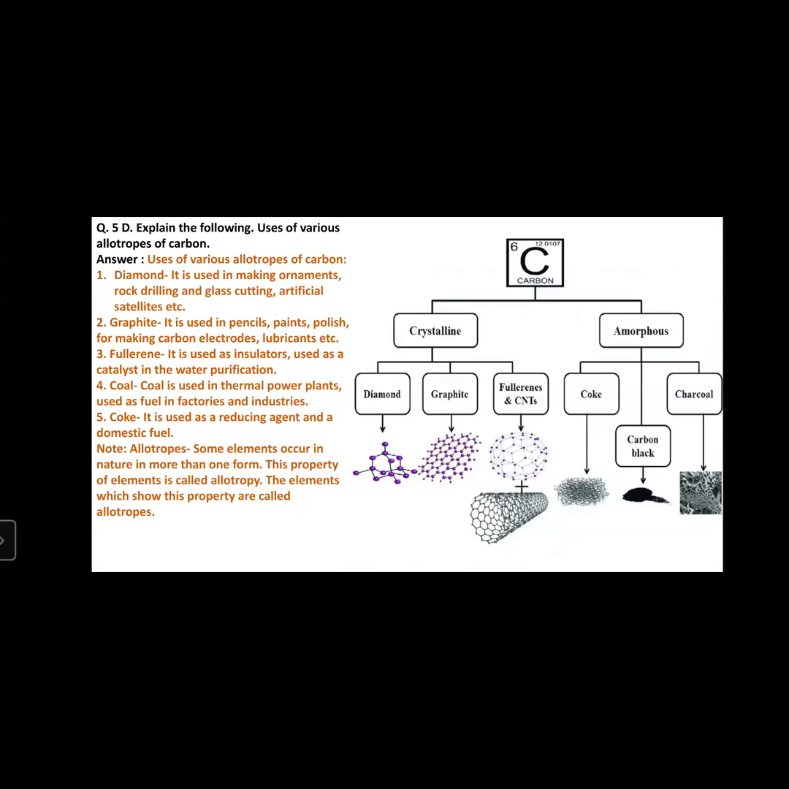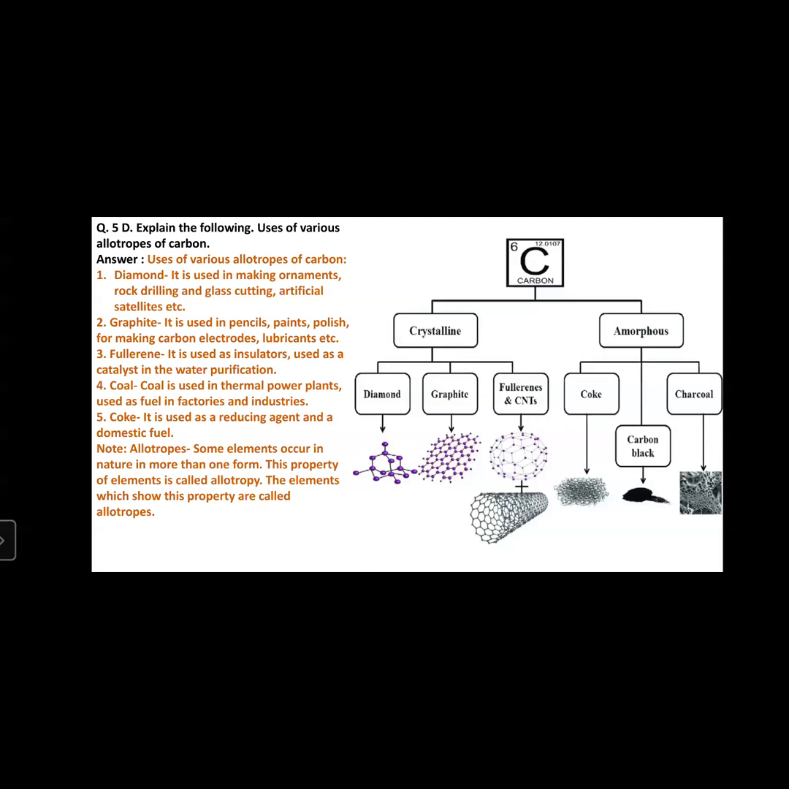Now, where is diamond used? It is used in making ornaments, rock drilling, glass cutting, artificial satellites, etc. In brief, we have already discussed the uses of diamond in another question. Here, in short, diamond is used in ornaments and jewelry, and in rock drilling, since diamond is very hard. Then glass cutting: glass cutters have a diamond on the sharp edge. Then artificial satellites, etc.